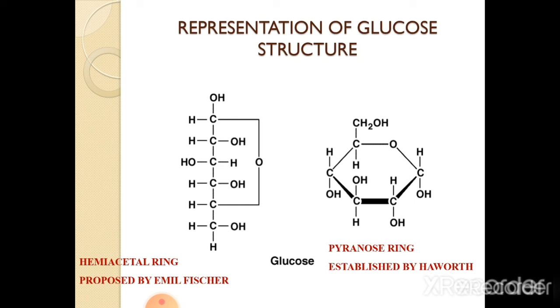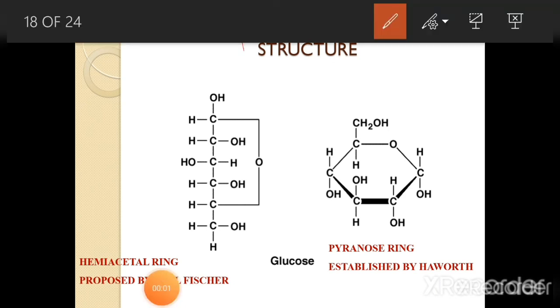So in aldohexoses, a hemiacetal ring is formed between the first carbon and the fifth carbon. This results in a ring form containing 5 carbon atoms and 1 oxygen. And this structure is similar to a compound known as pyran. So this is known as the pyranose structure.